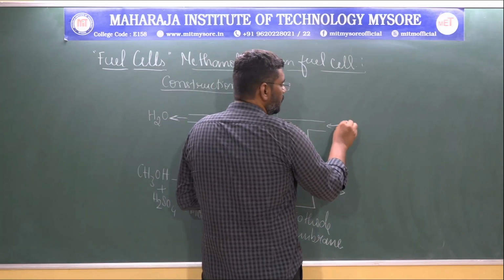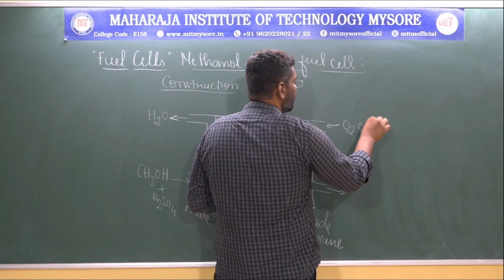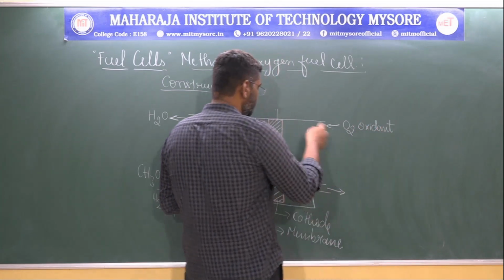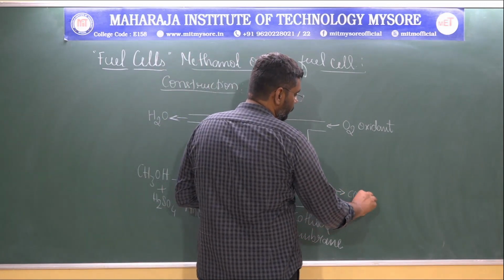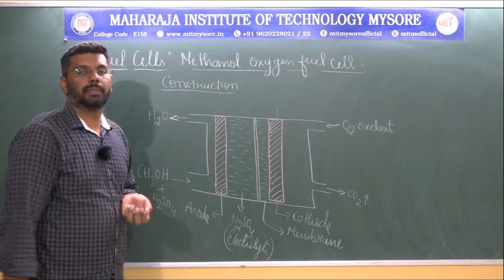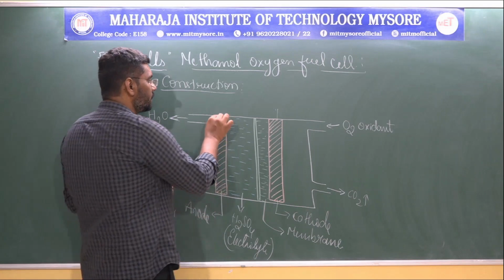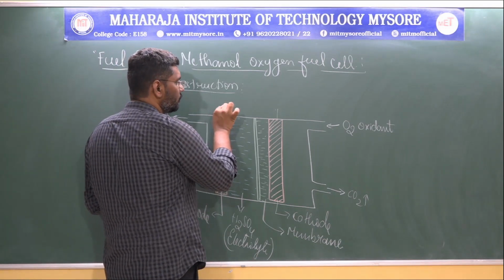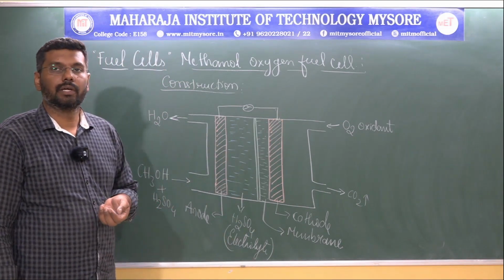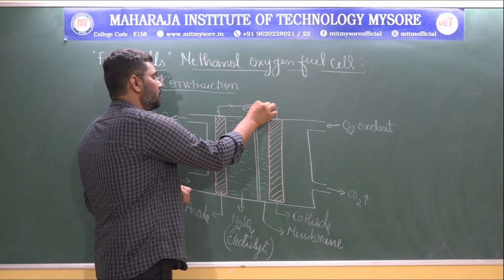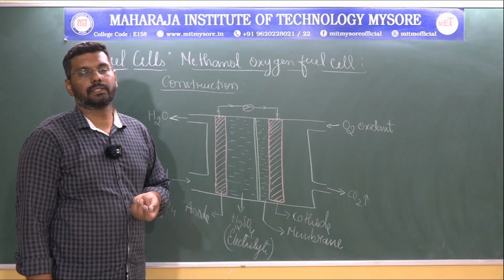On the other side, at the cathodic part, we are passing oxygen, which is the oxidant. After the complete reaction, carbon dioxide will be released. The anode as well as the cathode are connected through an outer circuit, which helps in the movement of electrons. This constitutes the overall methanol oxygen fuel cell.